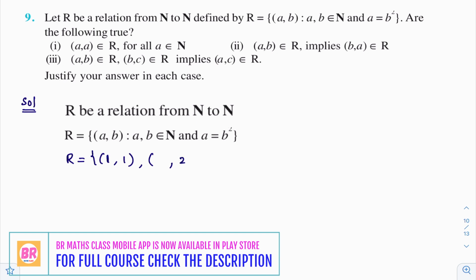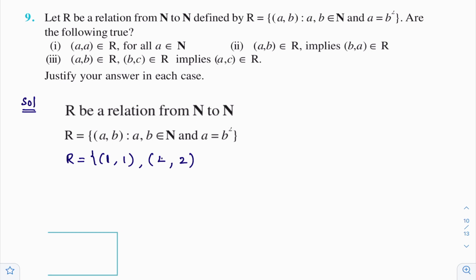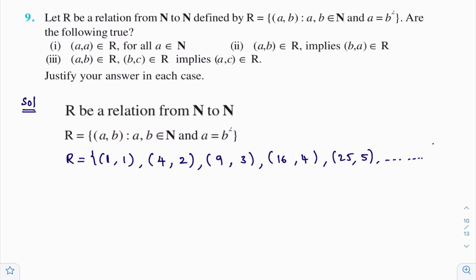If I take B as 2, because 2 is a natural number, what is A? A must be the square of B. So A is 4. If I take B as 3, what is A? A is B square, so (9, 3). Next, can you tell what ordered pairs will be there? (16, 4). Next, (25, 5). Like that, so many ordered pairs are there in this relation. Now you got clarity about what type of ordered pairs are there in this relation.